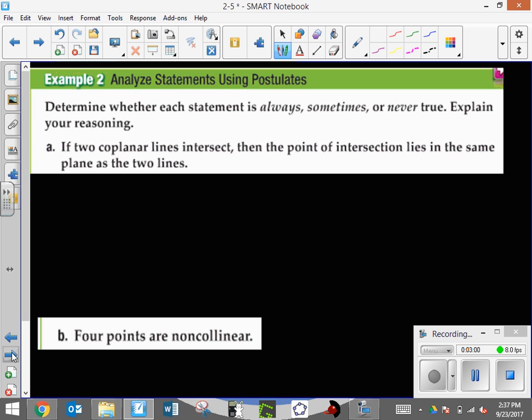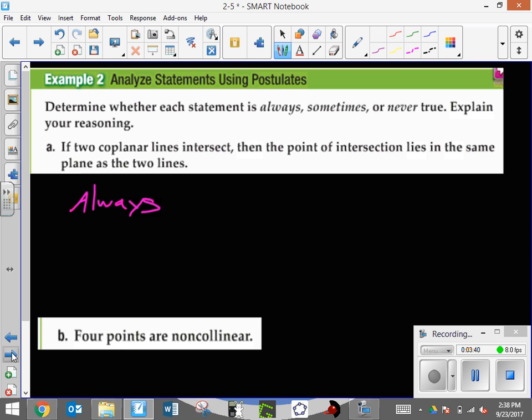Example 2, now is where it gets a little bit more interesting. You're going to have to determine whether these are always, sometimes, or never true. And please explain your reasoning when you're doing this. So if I have 2 coplanar lines, in other words, I have 2 lines that are on the same plane, and they are intersecting, then the point of intersection lies in the same plane as the 2 lines. That is always going to be true. Anytime any points lie in the line, then those are also going to lie in the same plane as well. So that is an always statement.